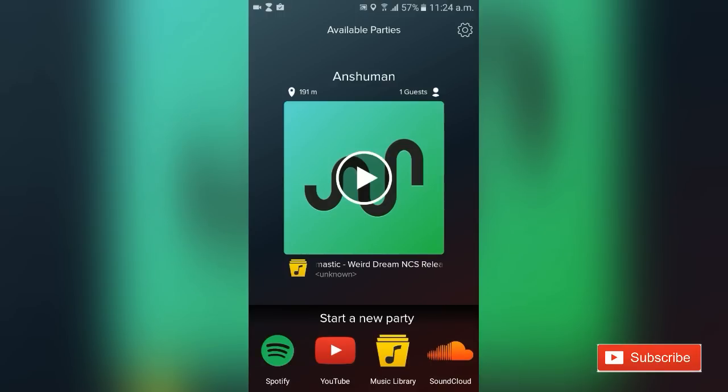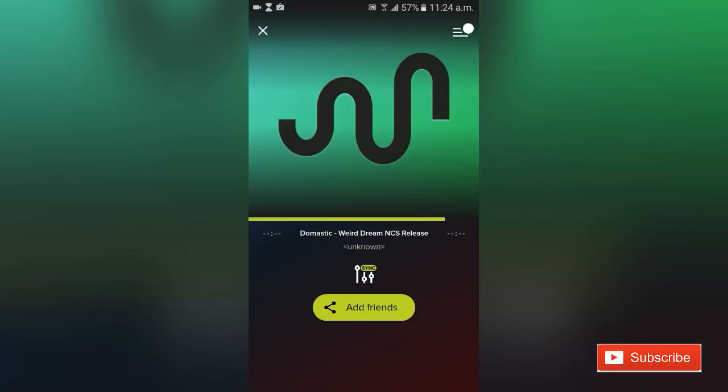Here it shows us available parties. Click on it to join the party. This device has been connected to the host now. Let's look at the different options that we are getting in the app.